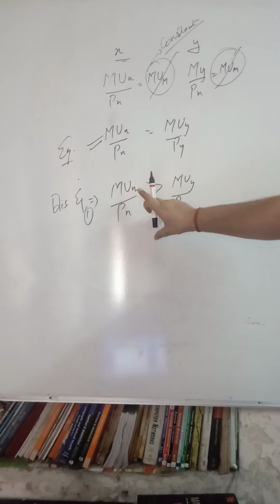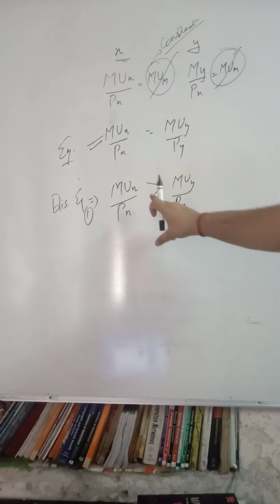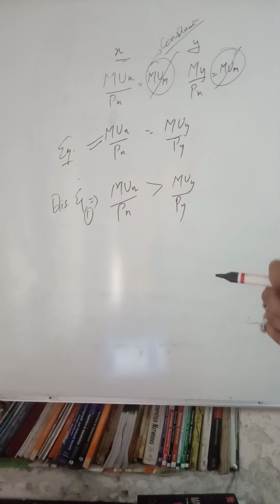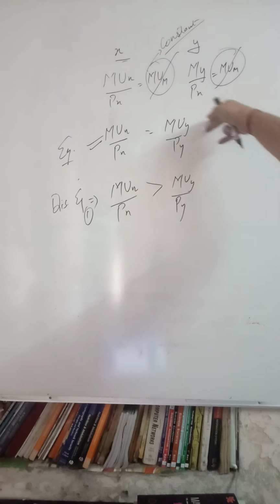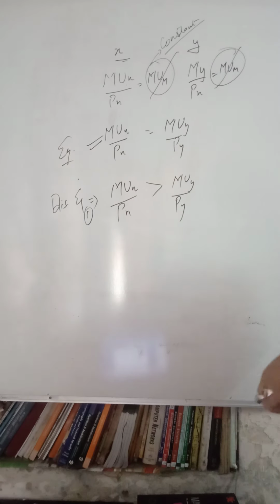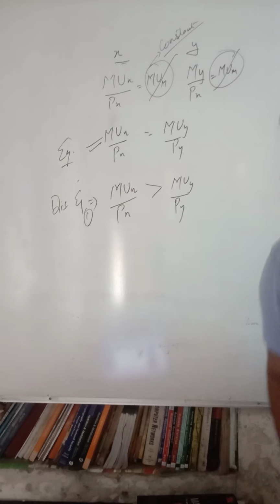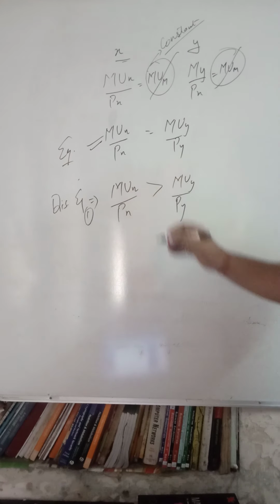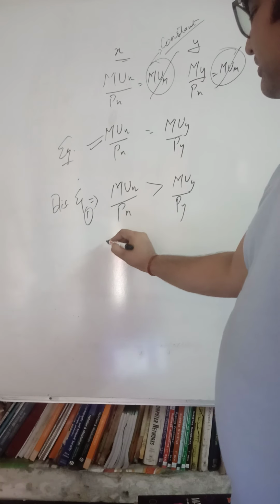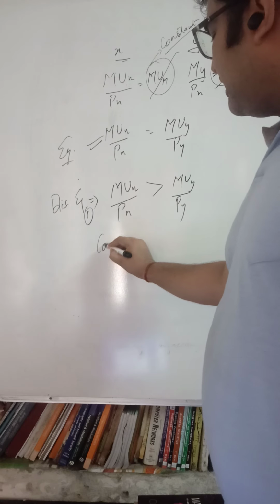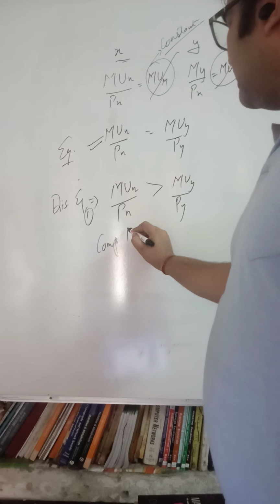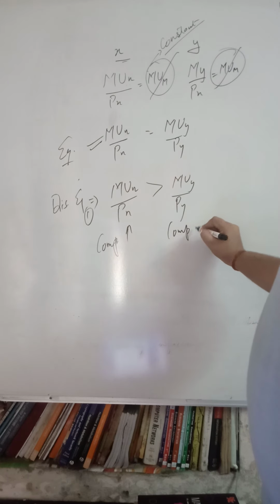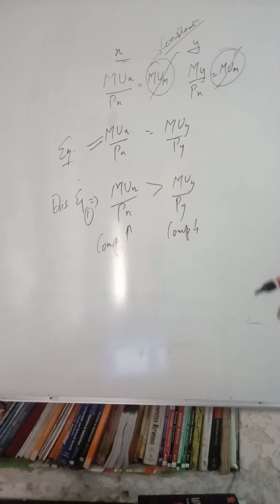So here he is getting more satisfaction from commodity X as compared to commodity Y. So to go back to equilibrium, what will this consumer do? He will consume more of commodity X. He will increase the consumption of commodity X and decrease the consumption of commodity Y,